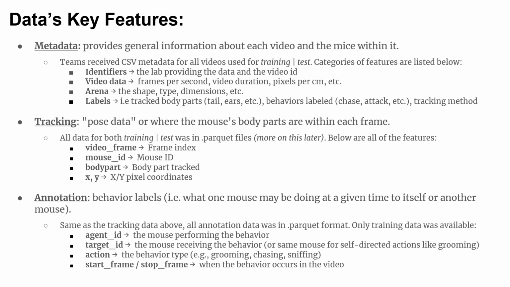As we mentioned earlier, there are really just three main parts in this dataset: the metadata, the tracking data, and the annotation data. Metadata provides general information about each video and the mice in it. The team receives a CSV file that includes things like the lab ID, the video ID, the frame rate, frame duration, arena shape, arena size, and basic labels such as the body parts being tracked and the tracking method being used.